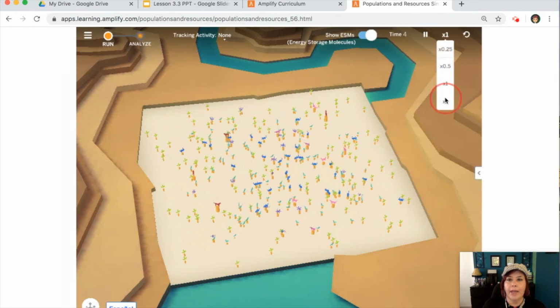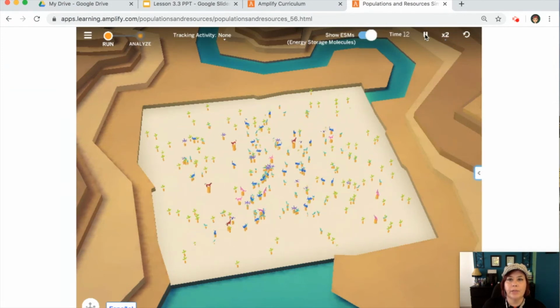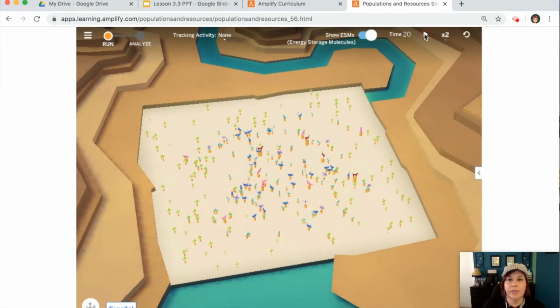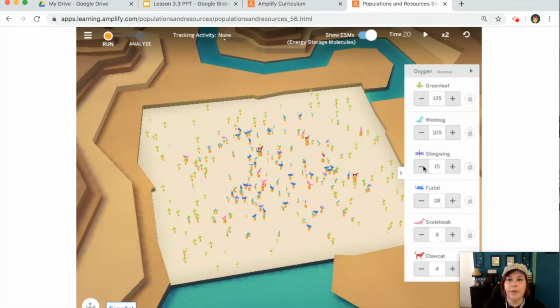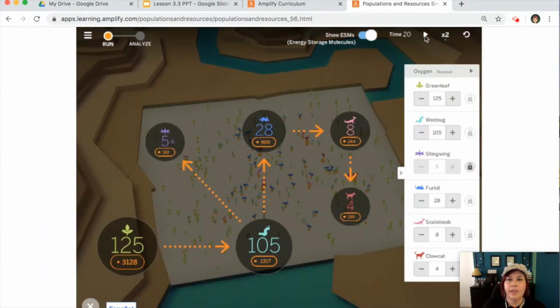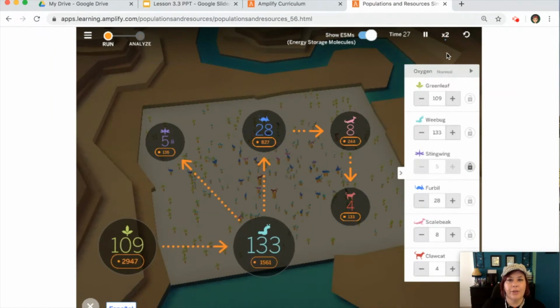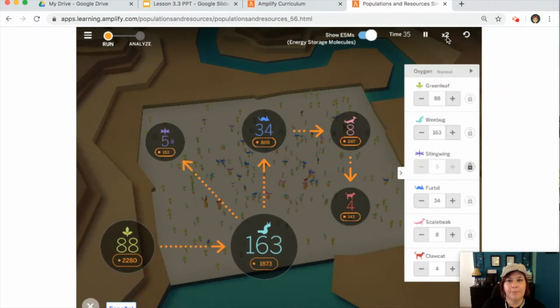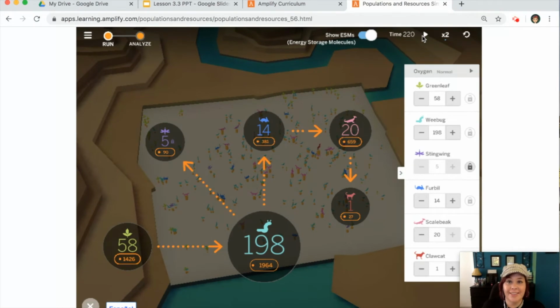I'm going to go ahead and run this for 20 units of time just to get our baseline measurement. Pause. And then let's go ahead and decrease the stingwings. We'll go to 5. That's the number we used before. We're going to lock it. Now we're starting this time with 125 green leaves. Let's see how many we end up with after we've run it for 200 units of time. Our simulation has run for 200 units of time. Take a look. We're down to 58 green leaves.